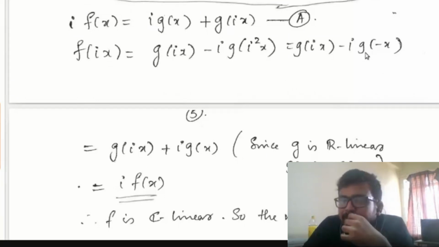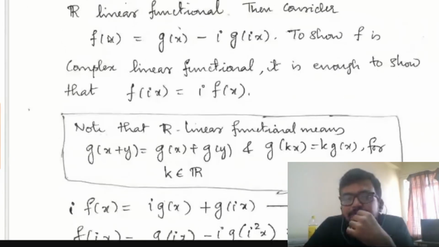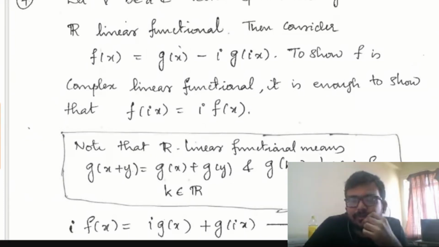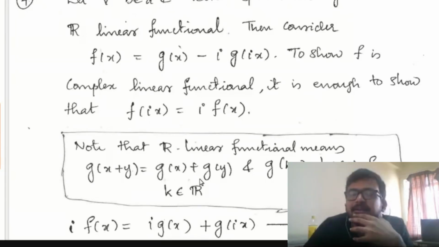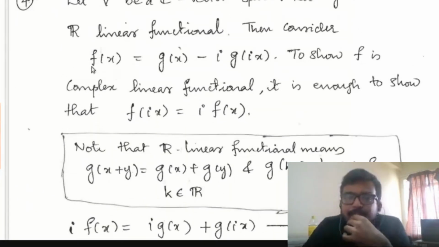Since g is R-linear, I can take the minus outside. Then this becomes g of ix plus i times g of x. So this is nothing but i times f of x. So f of ix equals i times f of x. Now using this, you can prove that f of kx equals k times f of x for k belongs to C. That you have to do as an exercise, a very simple exercise. So f is a complex linear functional, and the real part of f is g. That is evident from this.